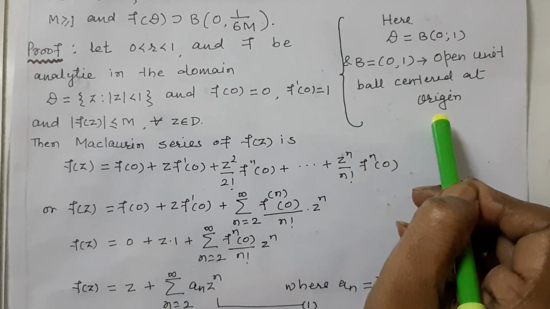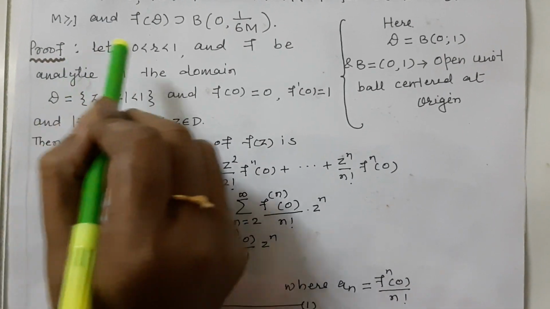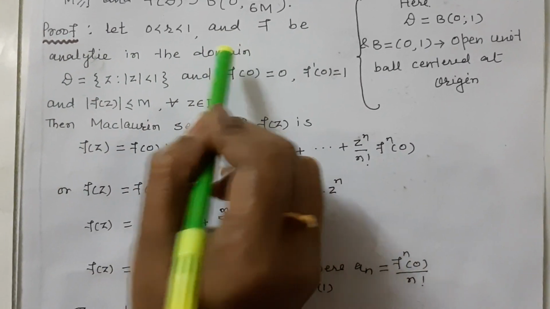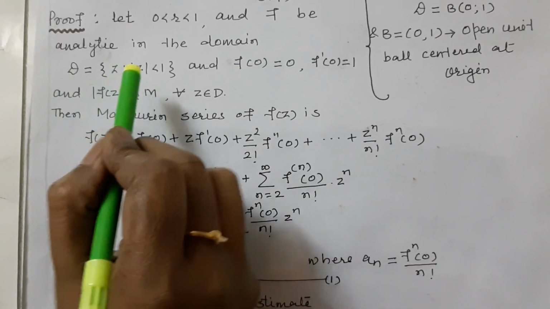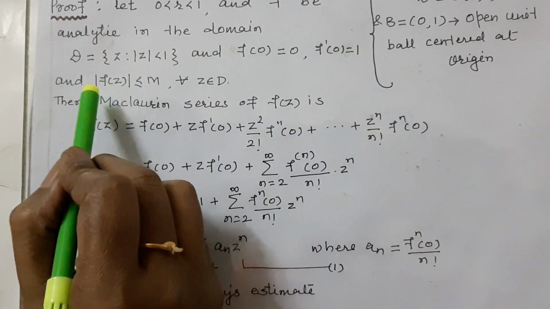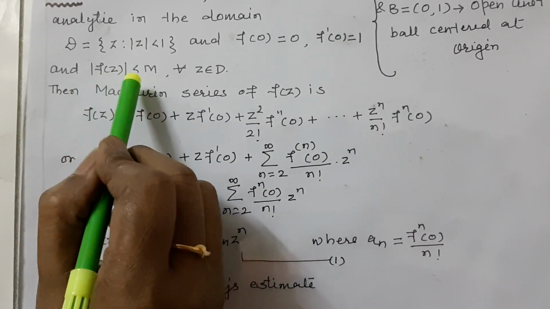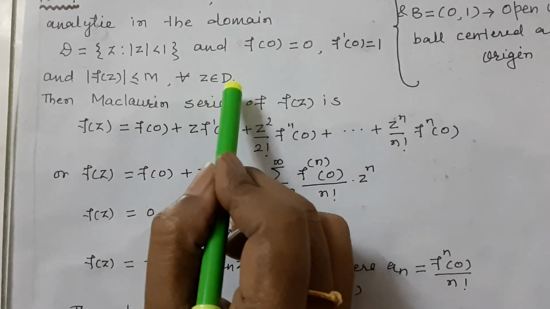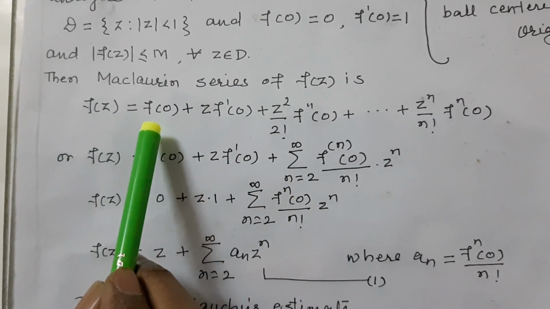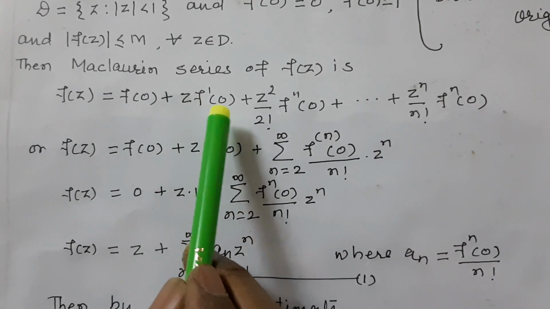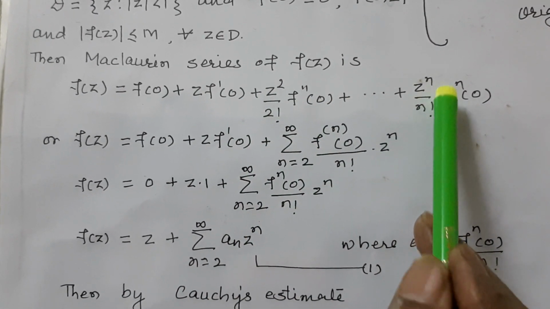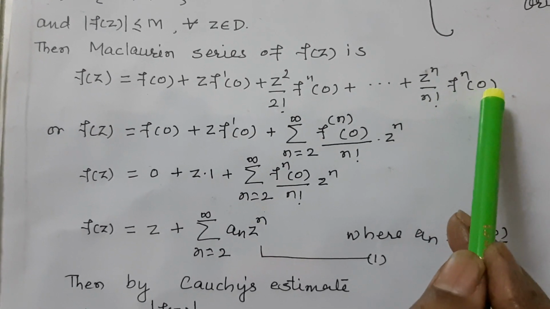Its proof: let 0 < r < 1, and f be analytic in the domain D = {z such that |z| < 1}, f(0) = 0, f'(0) = 1, and |f(z)| ≤ M for all z belonging to D. Using the Maclaurin series, f(z) = f(0) + z f'(0) + z²/2! f''(0) up to zⁿ/n! fⁿ(0).